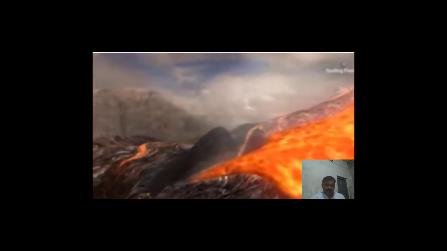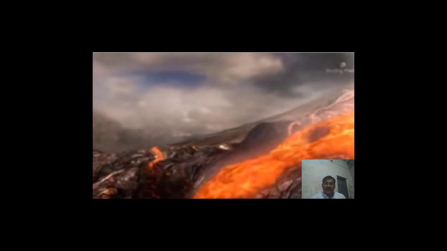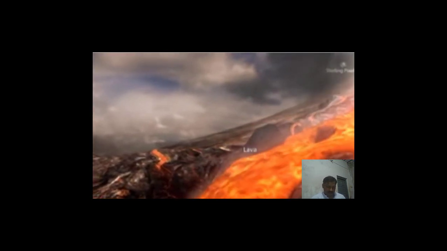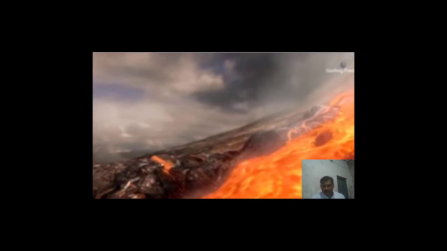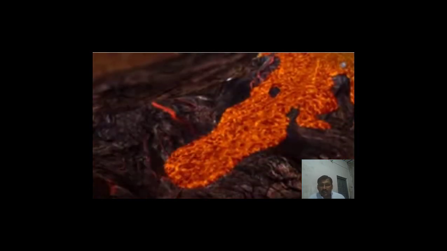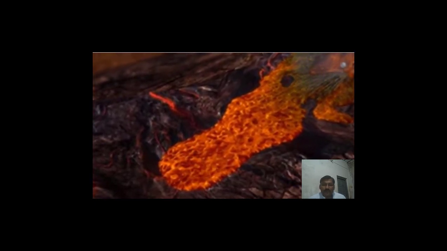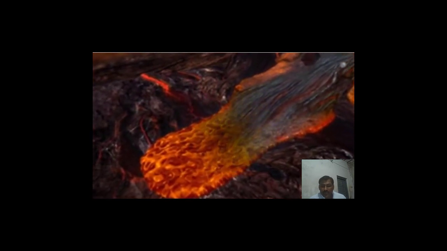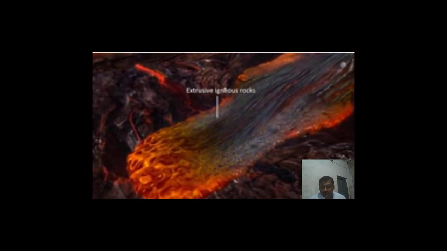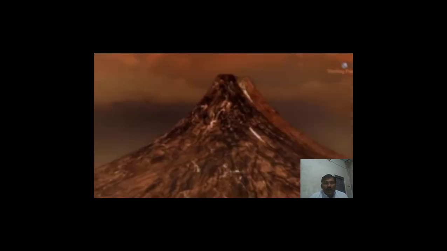When this magma reaches the earth surface, it is known as lava. The cooling and solidification of the lava on the earth surface results in the formation of what is known as extrusive igneous rocks. It is also known as volcanic rocks.